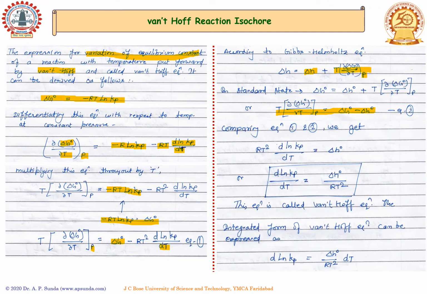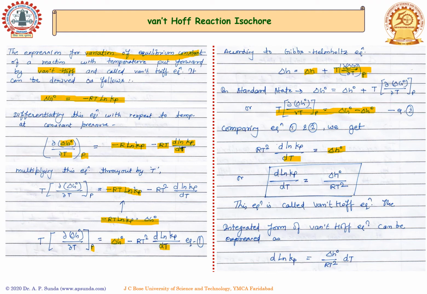Just by comparing equations 1 and 2, we can easily write that this particular term delta G naught minus delta H naught, where we can easily get the expression for delta H naught, the enthalpy change in the standard state, that is equal to RT square d natural log of Kp with respect to temperature.